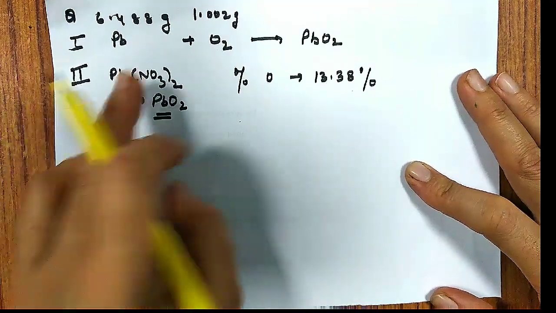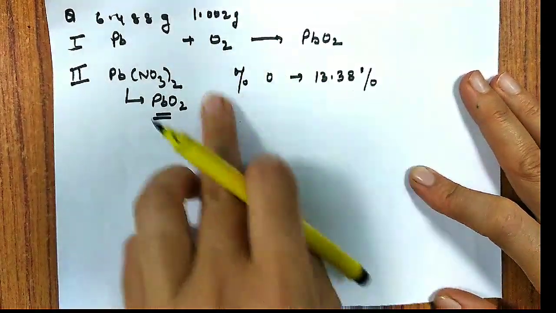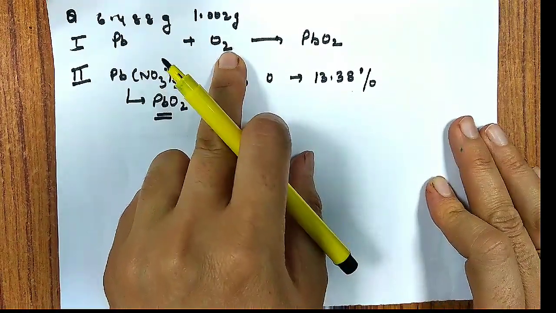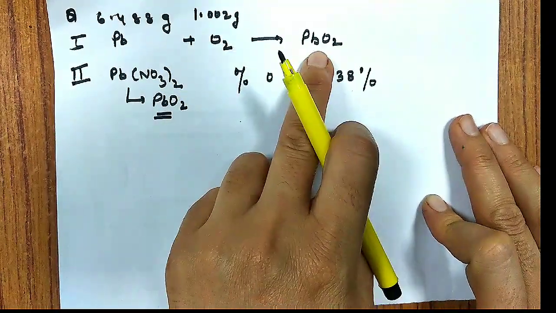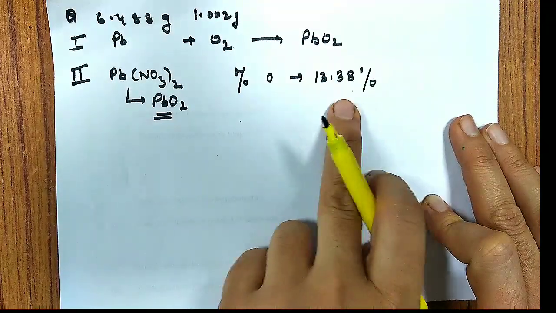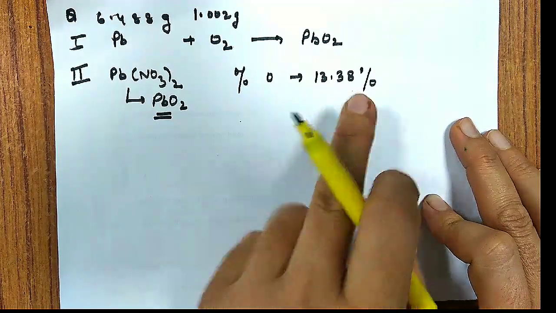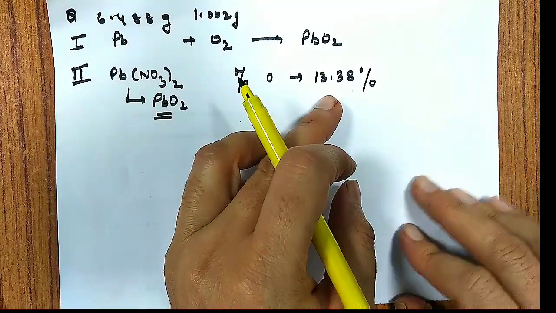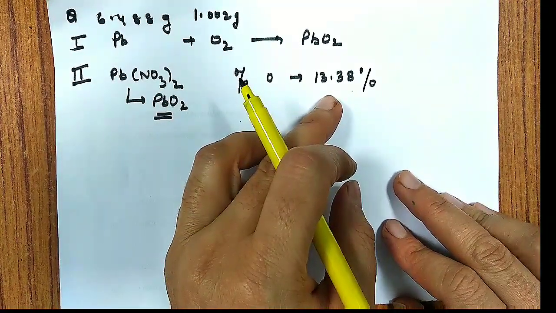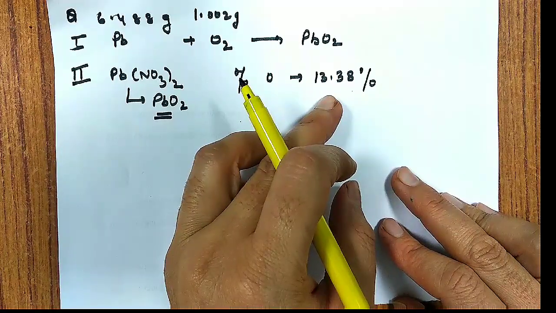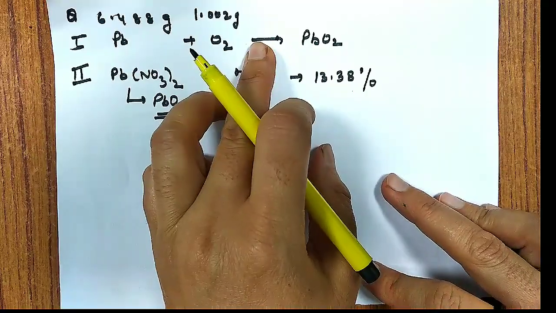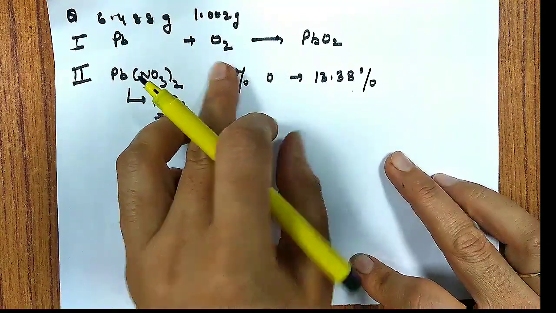From the first case, since the percentage of oxygen has been given in the second, we can find the percentage of lead by subtracting it from 100. So in the first method, your aim is to find the percentage of oxygen.